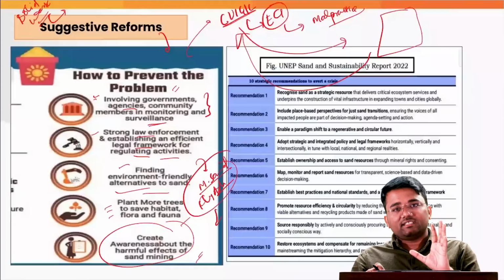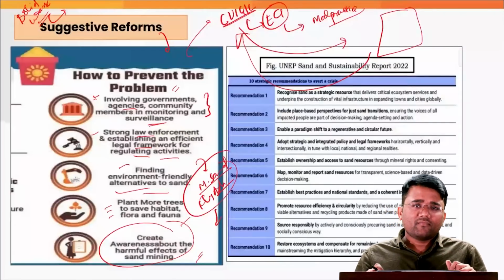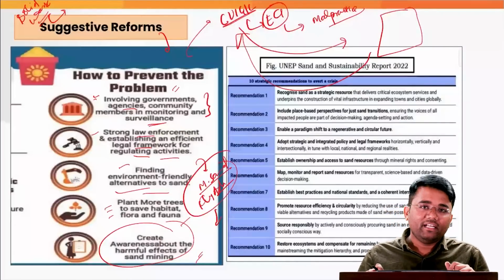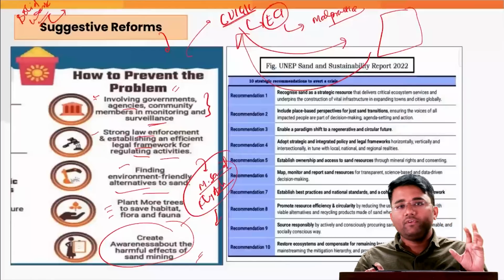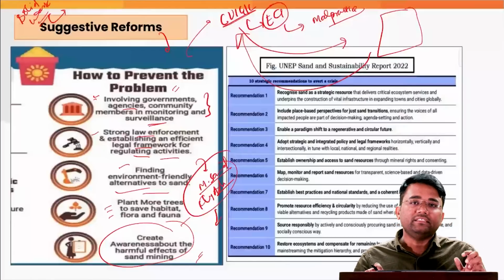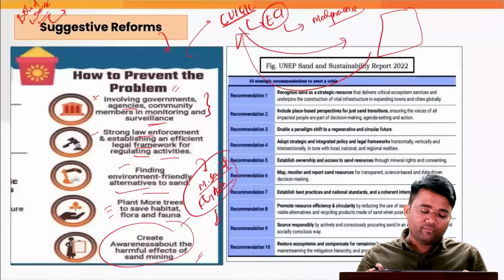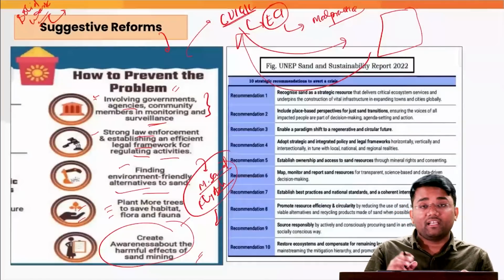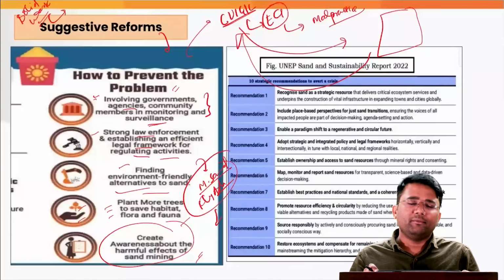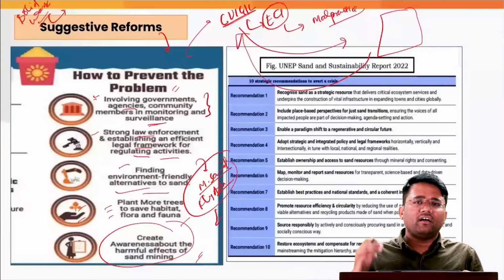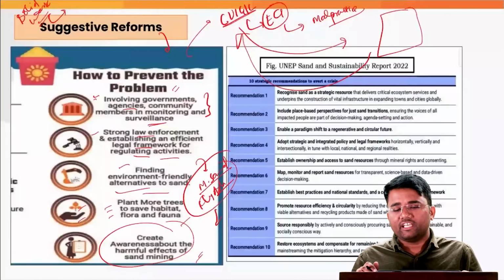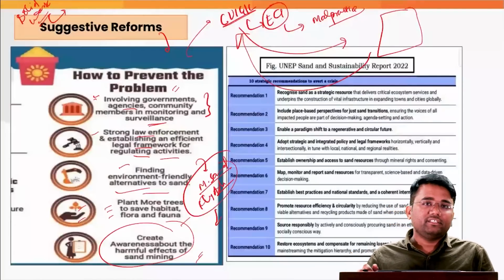Also, we have to understand one thing very clearly, that until and unless we provide people with some sustainable livelihood options, people will have no choice but to go for illegal sand mining. So it would be better to focus more on providing better livelihood options to these people who are dependent on these places situated on the river banks, so that we can address these issues also.